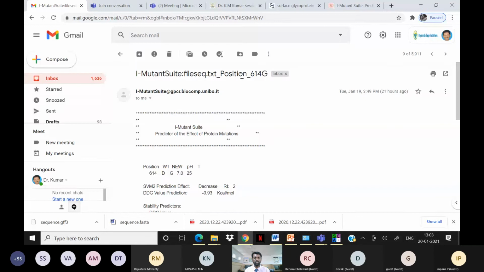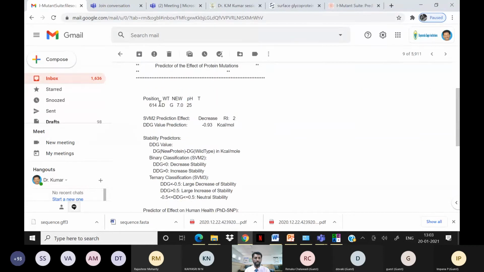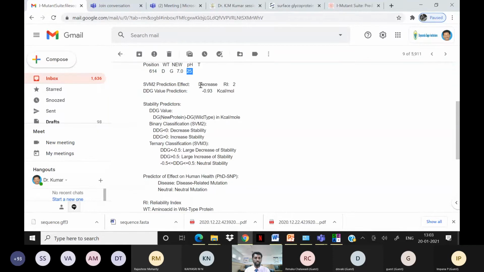So you can see here iMutant results, position 61G. You will get results like this in your mail. The wild type is D, the new residue is G, and the position is 61, along with the parameters you used. Also, the stability you can see here decreases, and the RI value, the reliability index, is given here, and the DDG value predictions are given here.